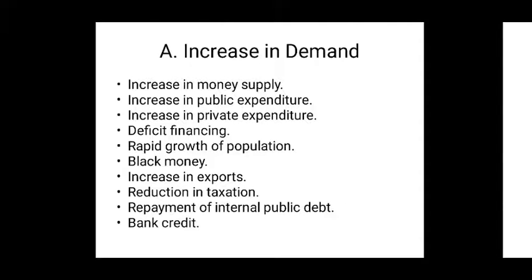Next cause is deficit financing. Do you know what is deficit financing? Deficit financing is when government spends more money than it receives as revenue. So it means generating funds to finance the deficit which results from excess of expenditure over revenue. So obviously increasing amount of this deficit financing by the government helps to increase the supply of money in the economy, and this increasing money supply helps in raising the individual income as well as the demand for commodities.